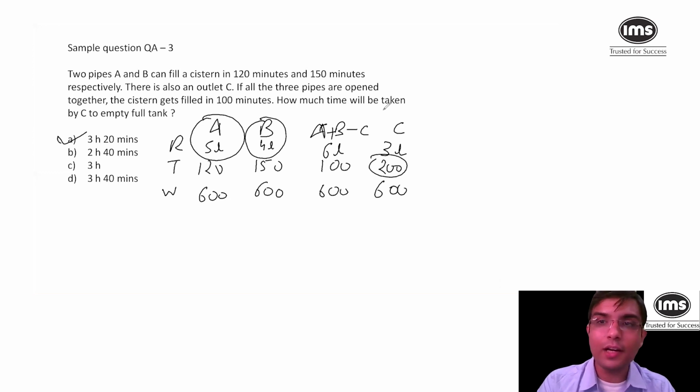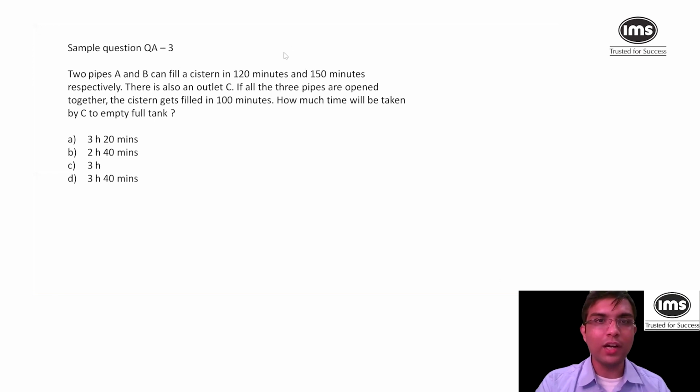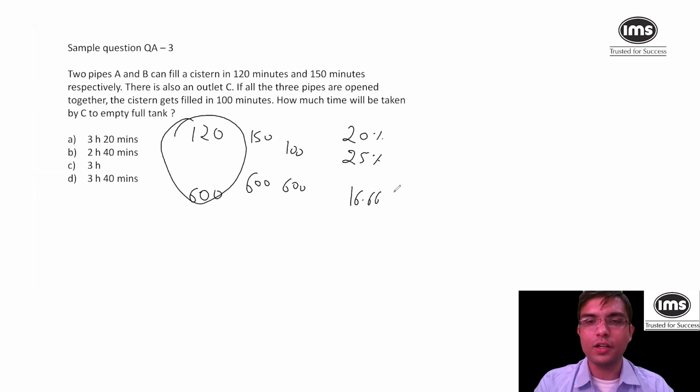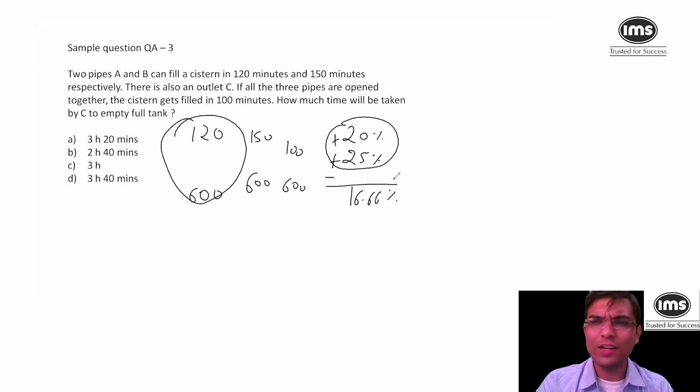Yes, it can be very well done by percentage. I am absolutely fine. You can do it with the help of percentage. So 120 and 600 liters, you can say this is 20 percentage. 150 and 600, so that is 1 by 4, 1 by 4 is 25 percentage. And 100 and 600, which is 1 by 6, so this is 16.66 percentage. So you know these two are filling 20 and 25 percentage, minus how much should C take out such that there will be 16.66 percentage overall work done. And then you can go ahead with that. Absolutely fine. I am absolutely fine with that.